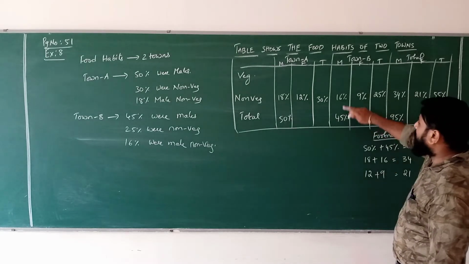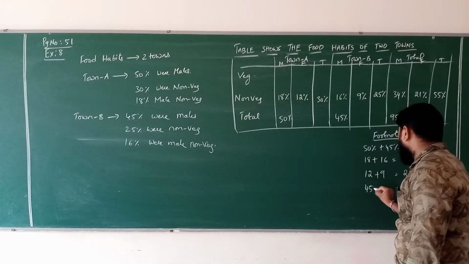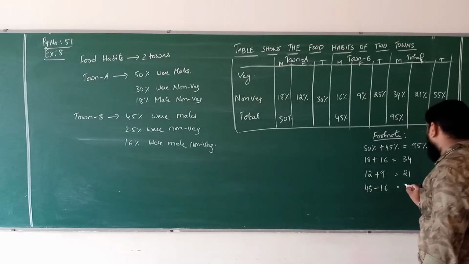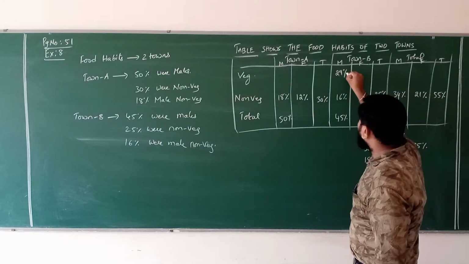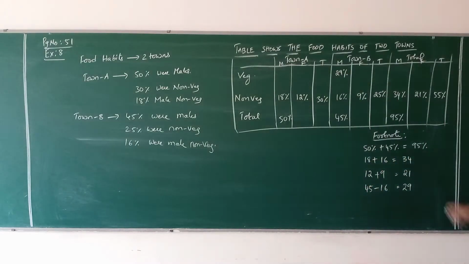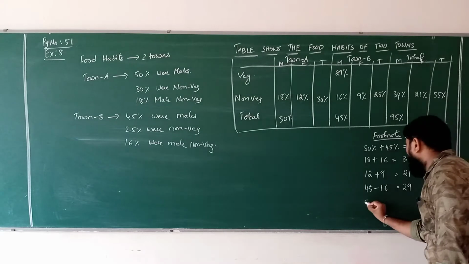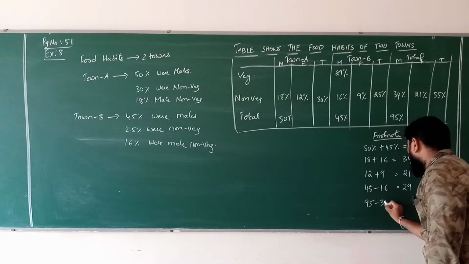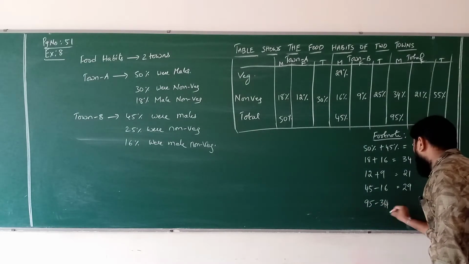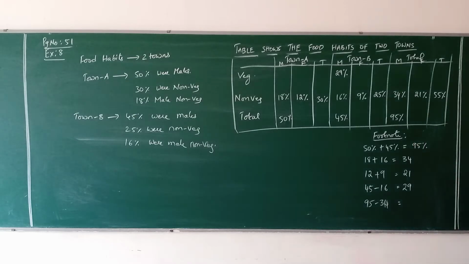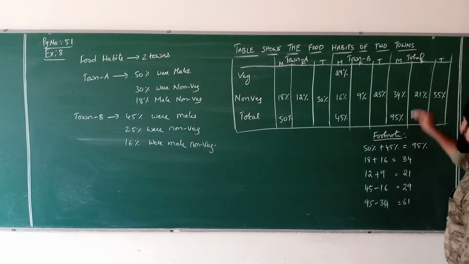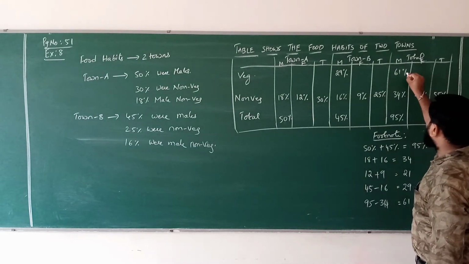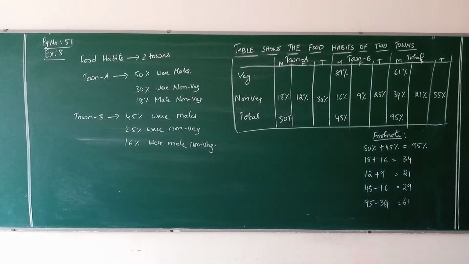Right? Next, 45 minus 16, 29%. 95 minus 34, how much? 61%.